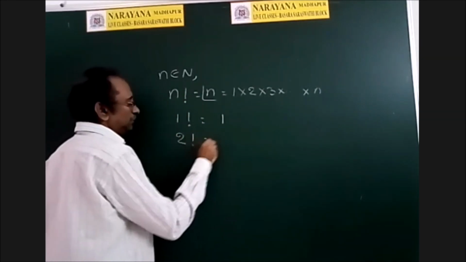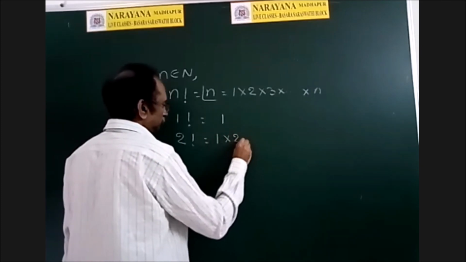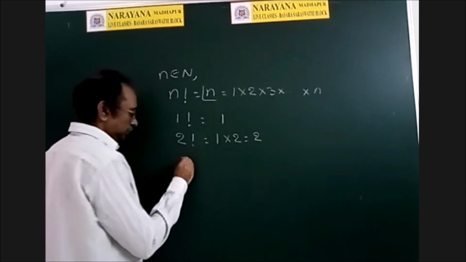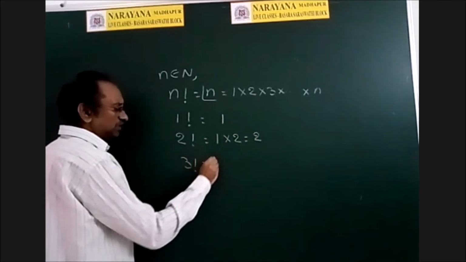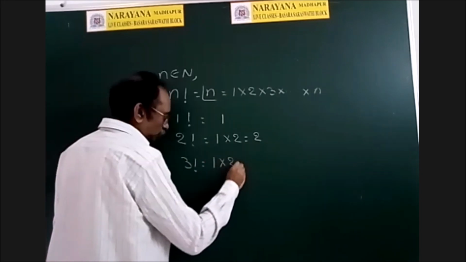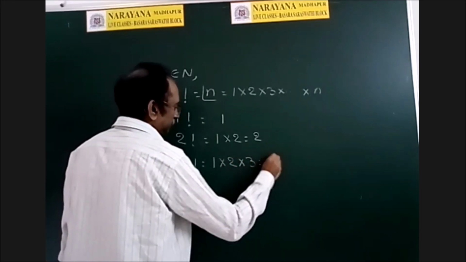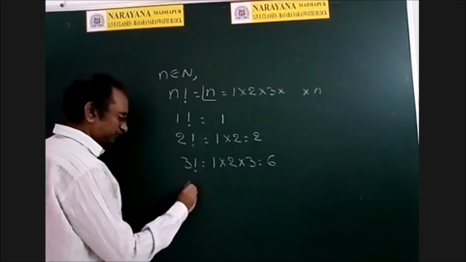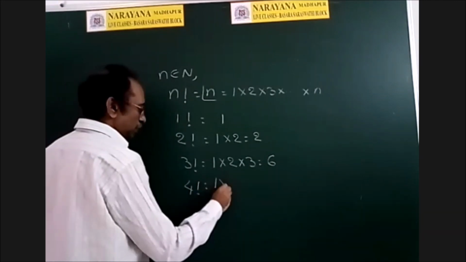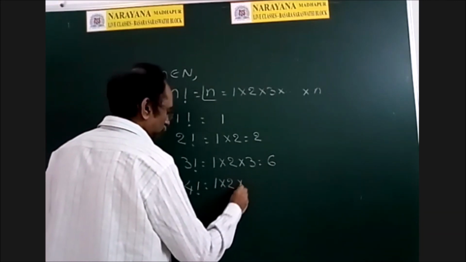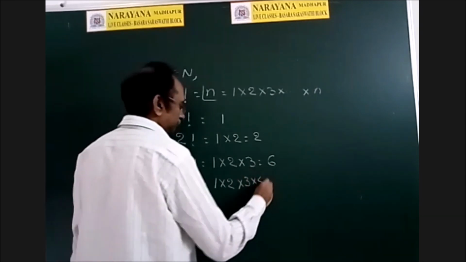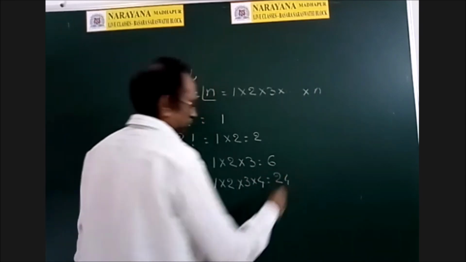So for example, 1 factorial means 1 only. 2 factorial means 1 into 2, that is 2. 3 factorial is not 3, it is 1 into 2 into 3, that is 6. So 4 factorial means 1 into 2 into 3 into 4, that is nothing but 24.